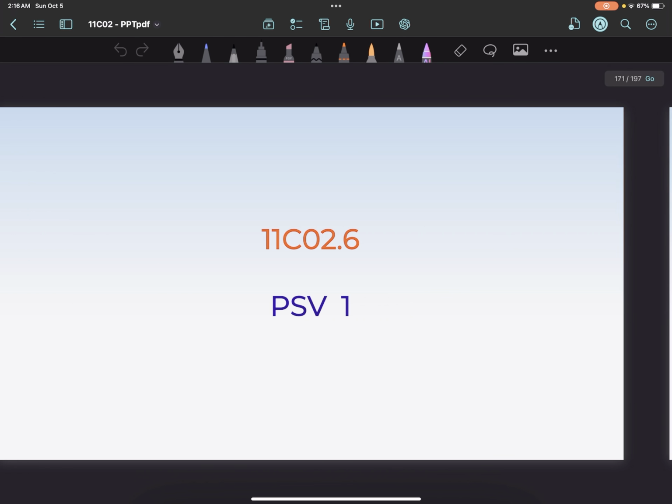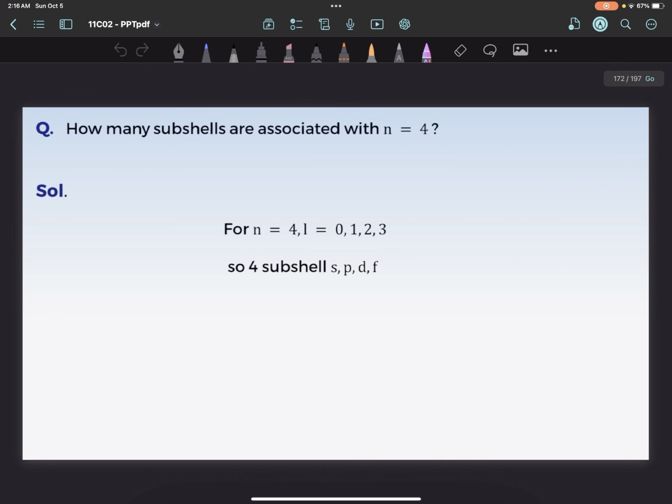Okay, let's solve this question. It says, how many subshells are associated with n equals 4? So n is equal to 4. That means l is equal to 0, 1, 2, and 3. This is 4: 1, 2, 3, and 4. Therefore, the subshells will be s, p, d, and f.